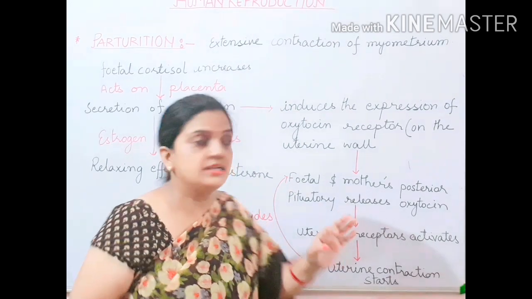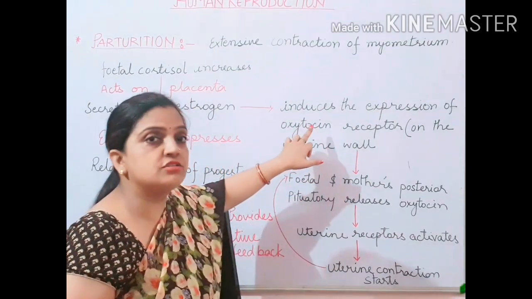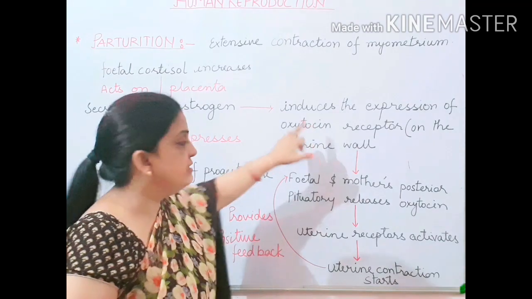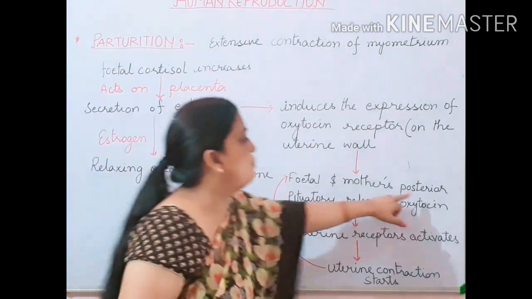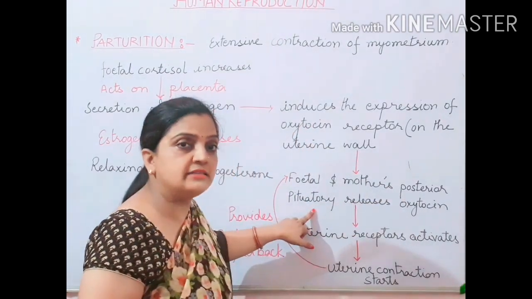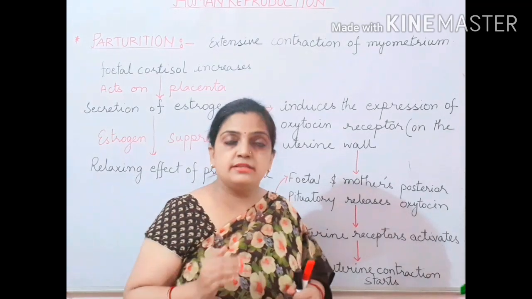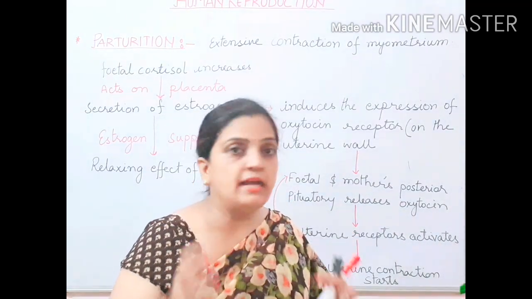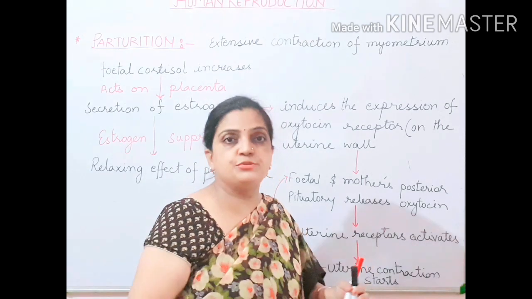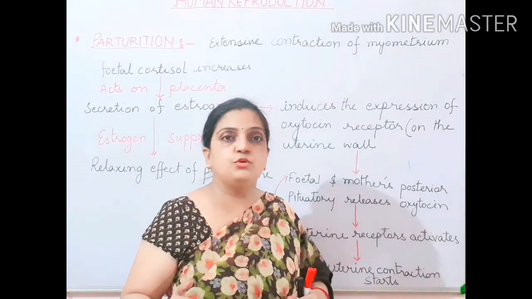And children, from where is this oxytocin hormone secreted? This is secreted from the posterior pituitary gland. You all know that inside the brain, the anterior pituitary and posterior pituitary lobes are present.